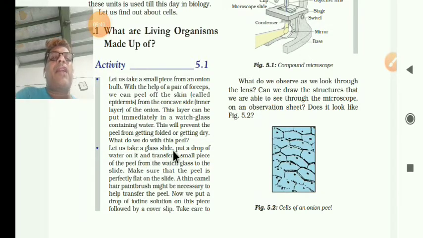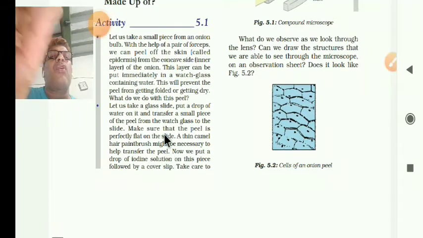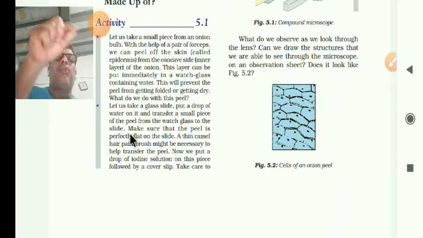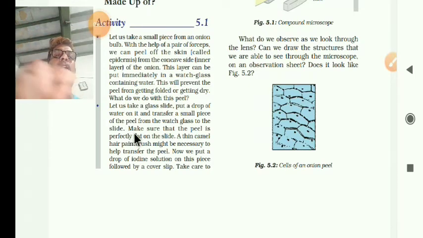Let us take a glass slide. Put a drop of water on it and transfer a small piece of the peel from the watch glass to the slide. Make sure that the peel is perfectly flat on the slide, correctly placed.